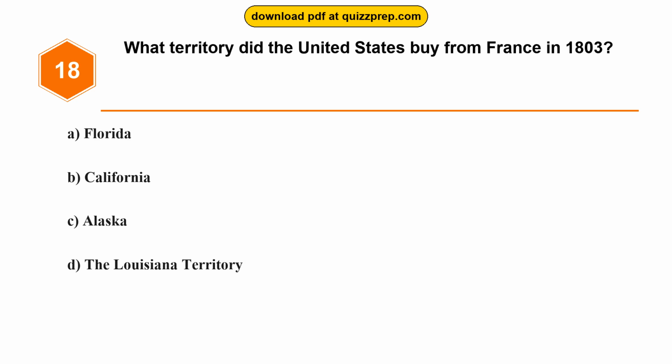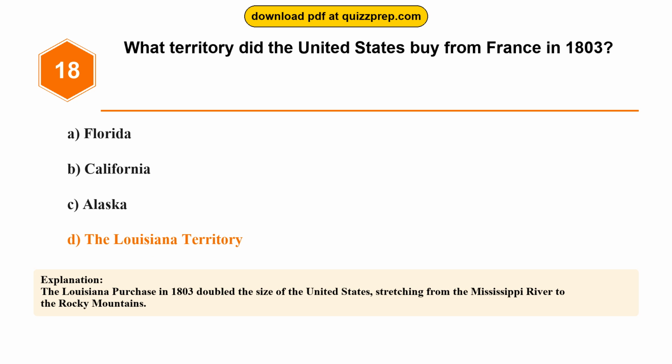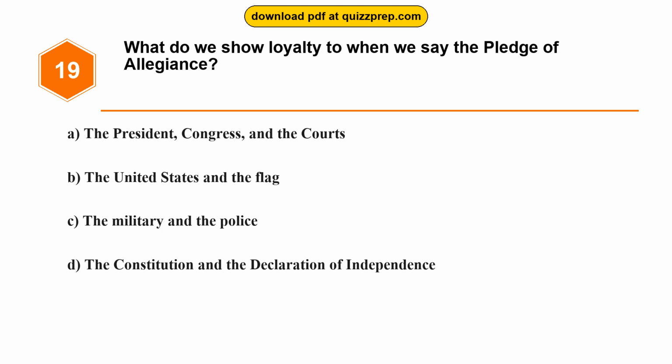Question 18. What territory did the United States buy from France in 1803? Option A, Florida. Option B, California. Option C, Alaska. Option D, the Louisiana Territory. The correct answer is option D, the Louisiana Territory. The Louisiana Purchase in 1803 doubled the size of the United States, stretching from the Mississippi River to the Rocky Mountains.